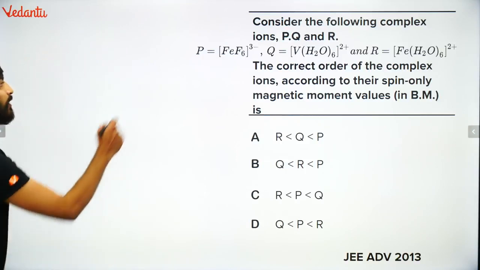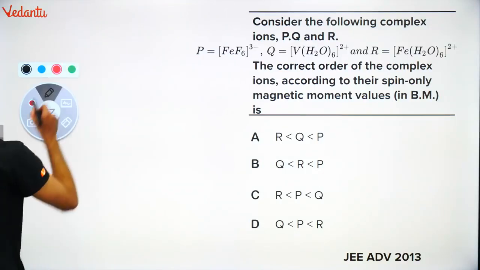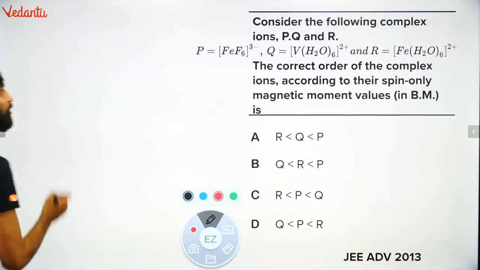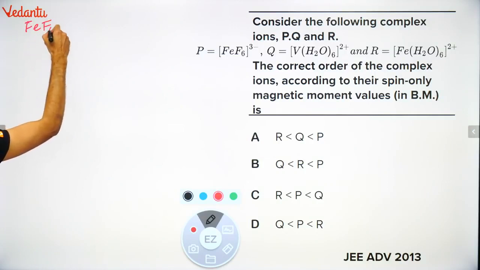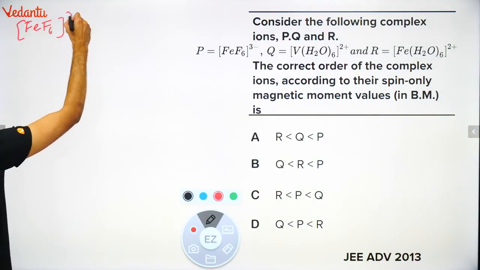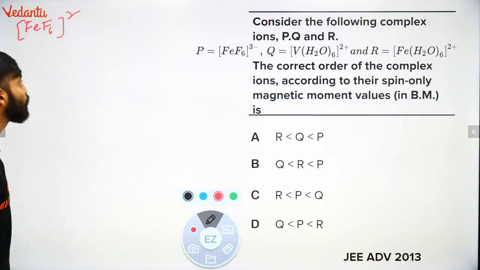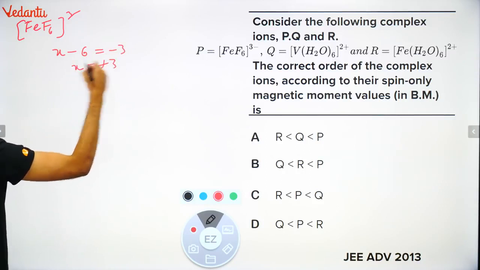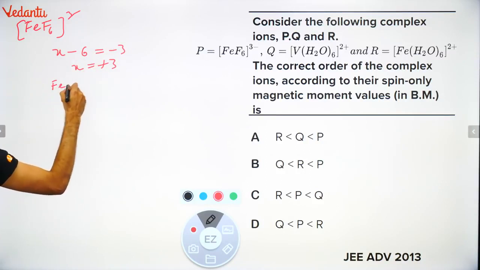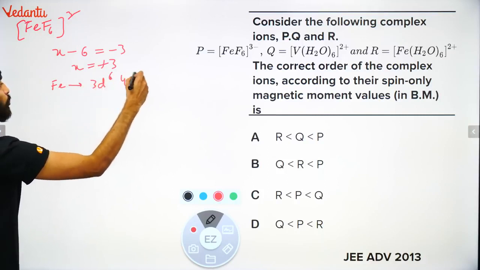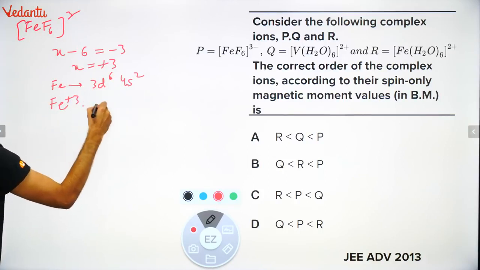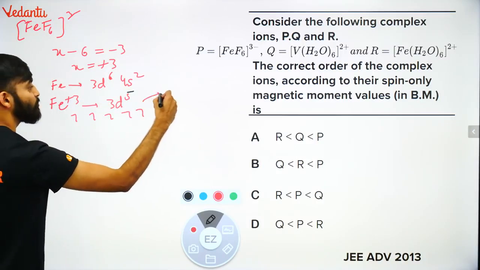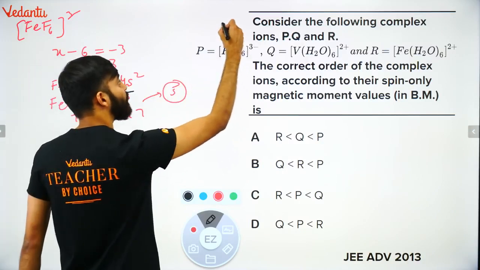So I'll help you here. Fe. I'll just इसे साइड कर देता हूँ. So if I talk about Fe, FeF6 3 minus, है ना? So what will happen? X minus 6 minus 3. X will come as plus 3. So here Fe is 3d6 4s2. So Fe plus 3 will become बच्चों how much? 3d5. It means how many unpaired electrons? 1 2 3 4 5. It has 5 unpaired electrons. So यहाँ लिख रहा हूँ it has 5 unpaired electrons.